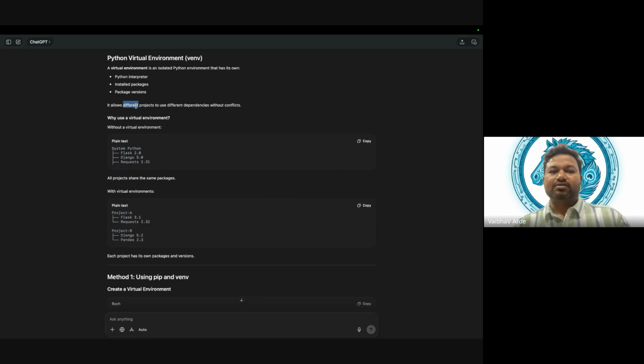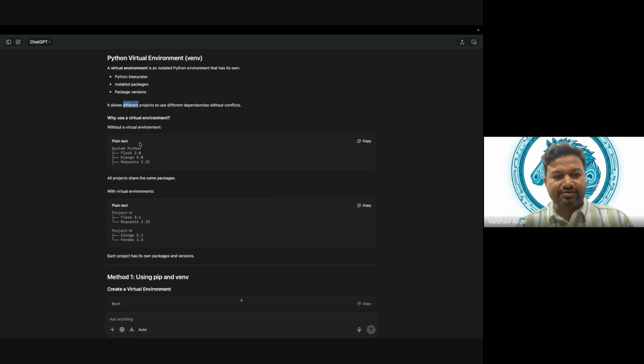If you have Python installed in your machine with only one environment, then obviously there will be conflicts. You cannot shift from one project to another. Every time you have to remove everything, install everything again, and ideally that is not possible.